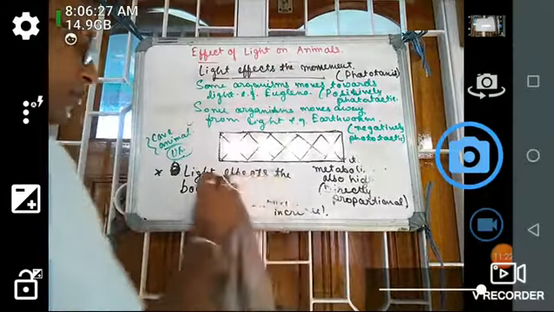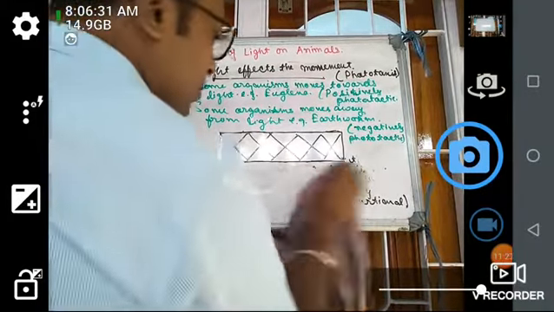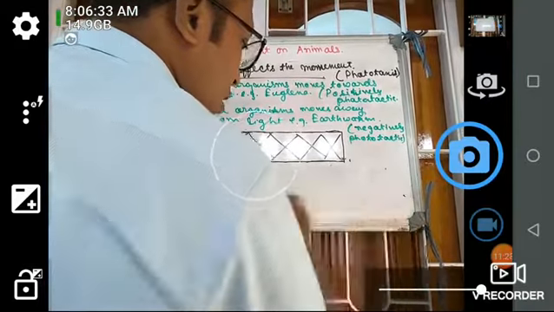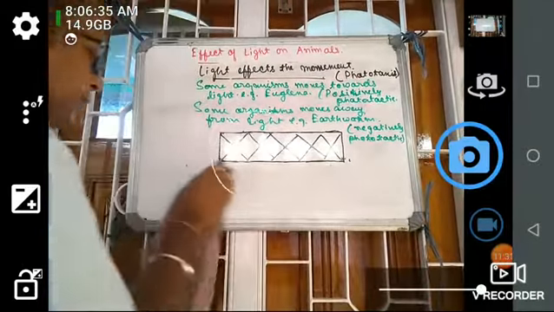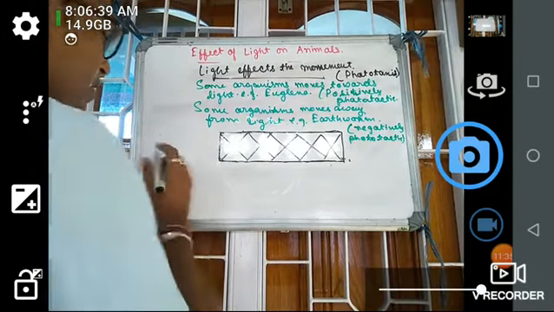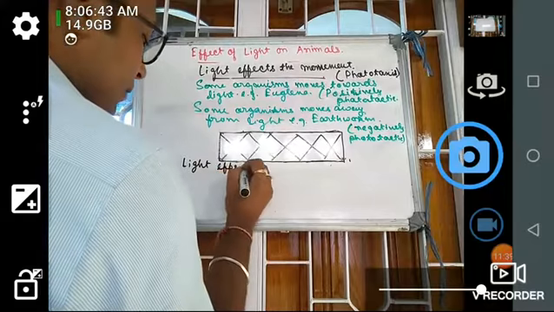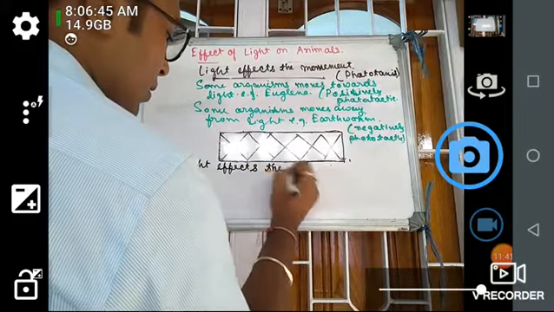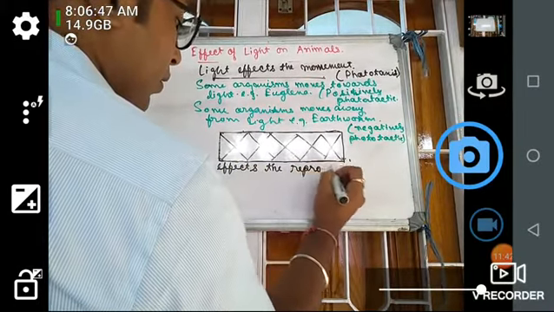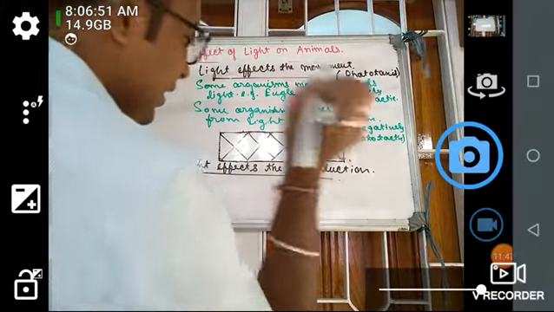Next, reproduction. Light affects reproduction. So here what is the case?